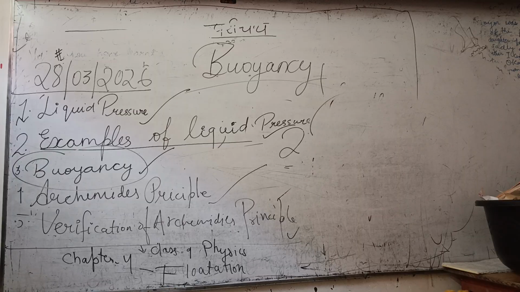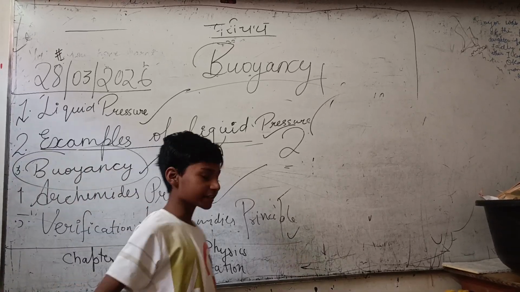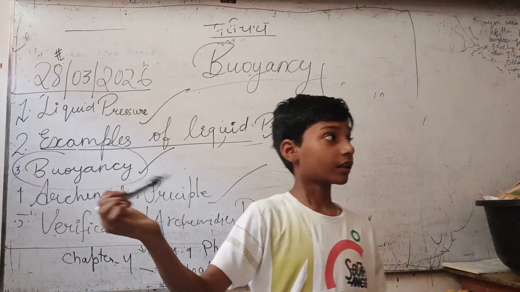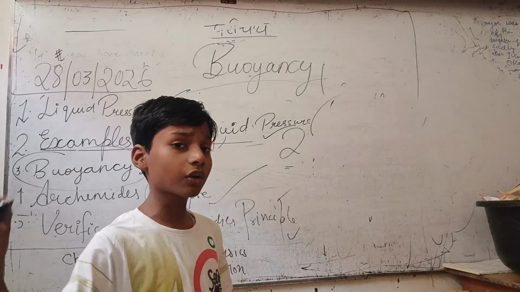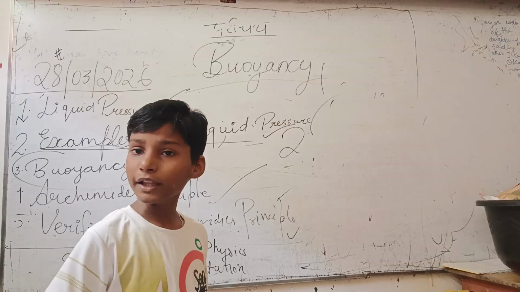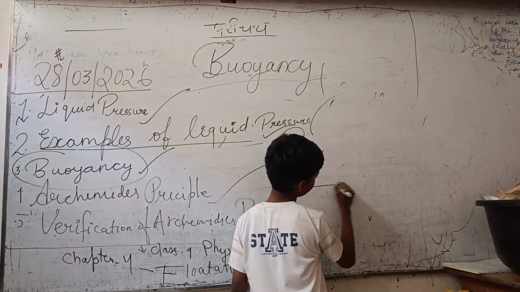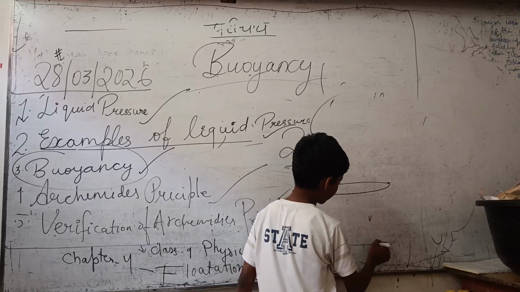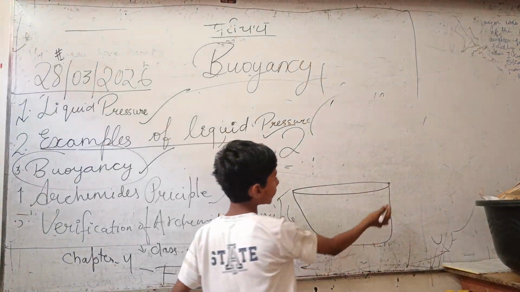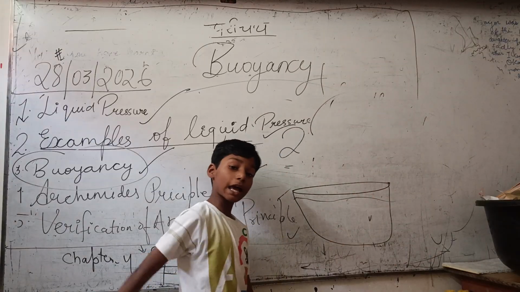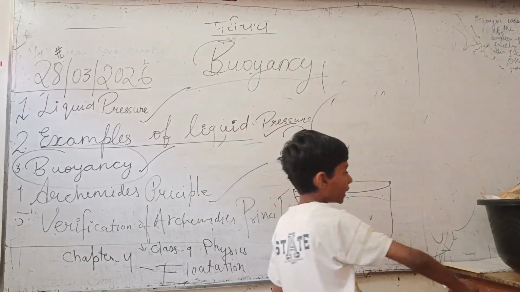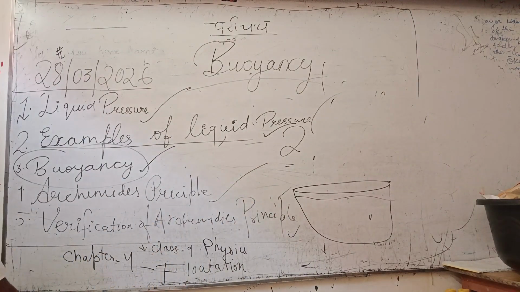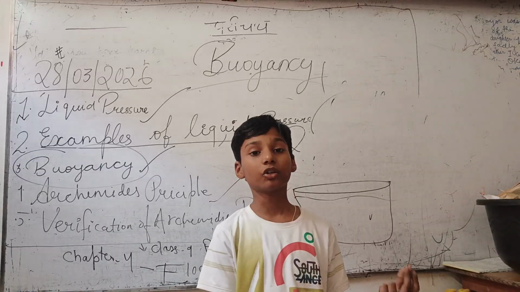Thousands of years ago there lived Archimedes, who, when putting his body inside a full bathtub, saw that water was going out of the tub, because only that much water was displaced by his body. So he told this everywhere.